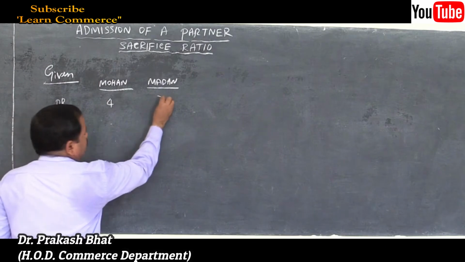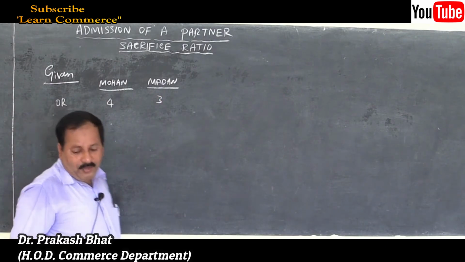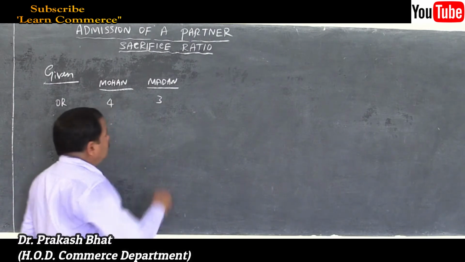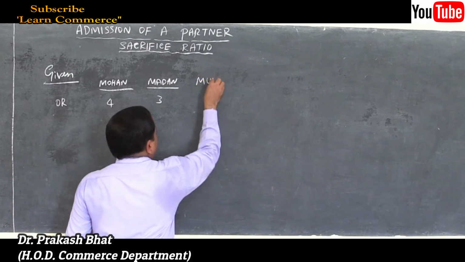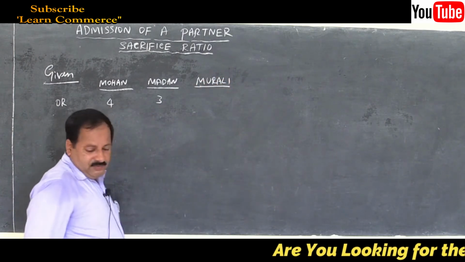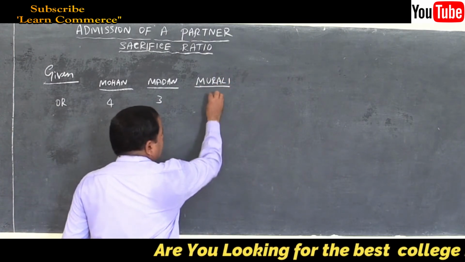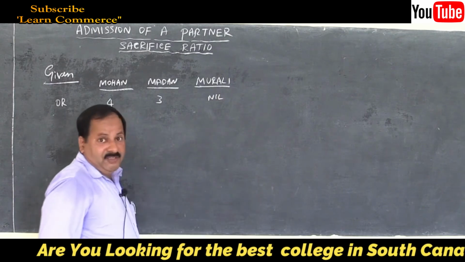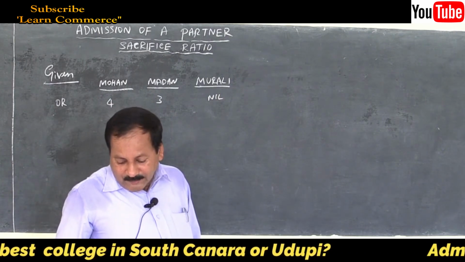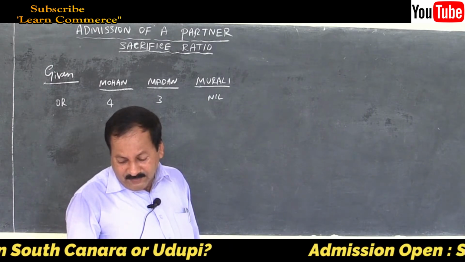Then what else is given? Who is the new partner? Murali is the new partner here, and his old ratio is nil because he is a new partner, he is entering now. So the old ratio of the partners already given is 4:3.